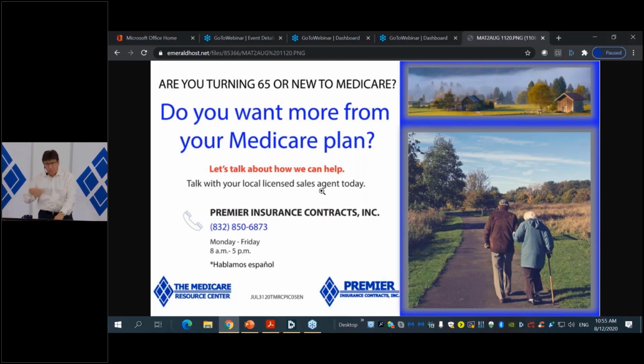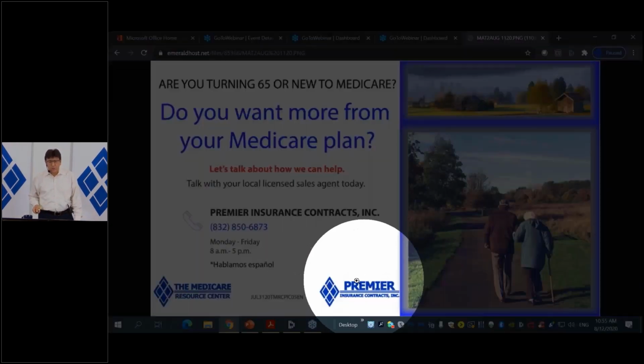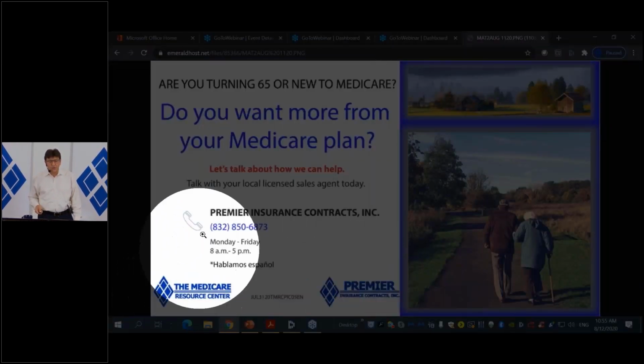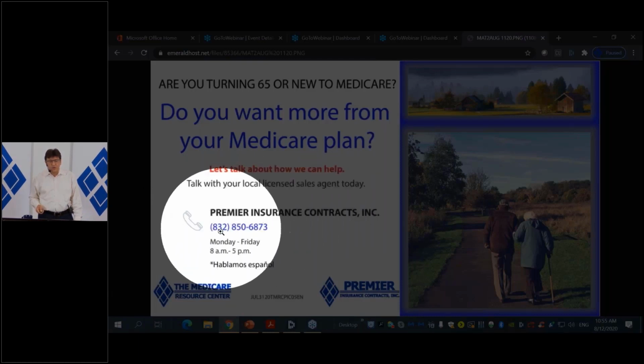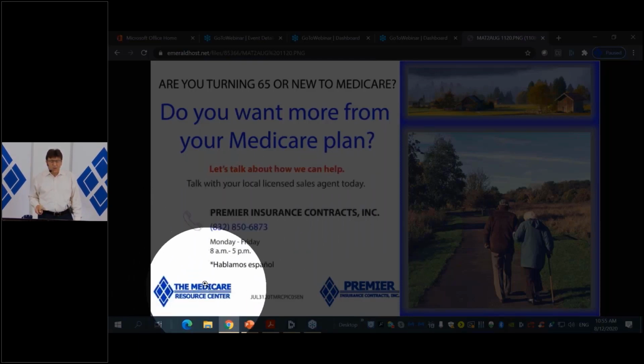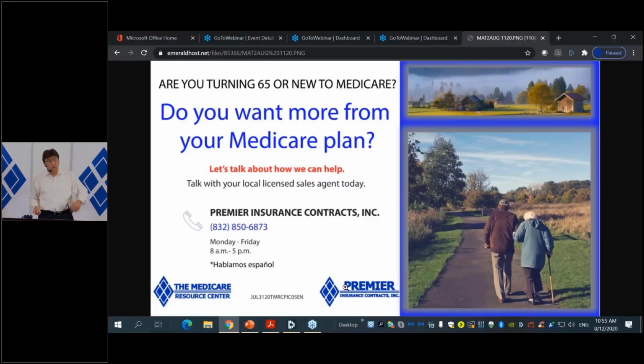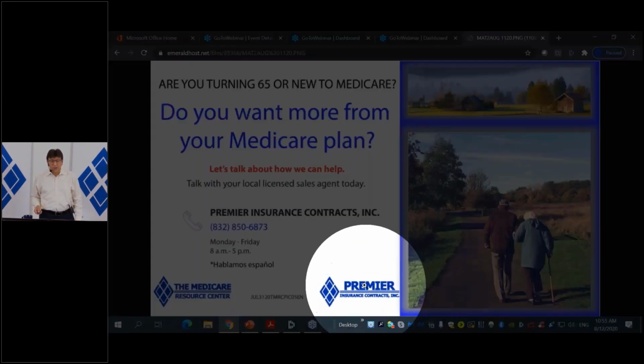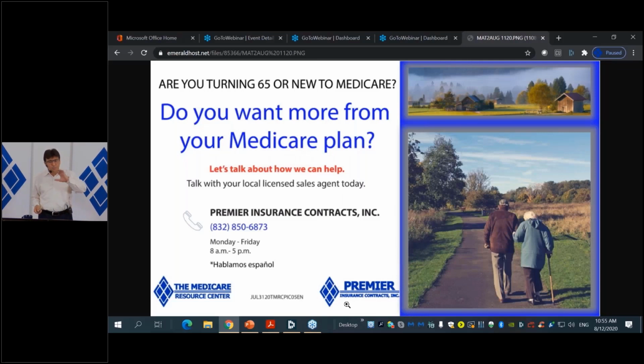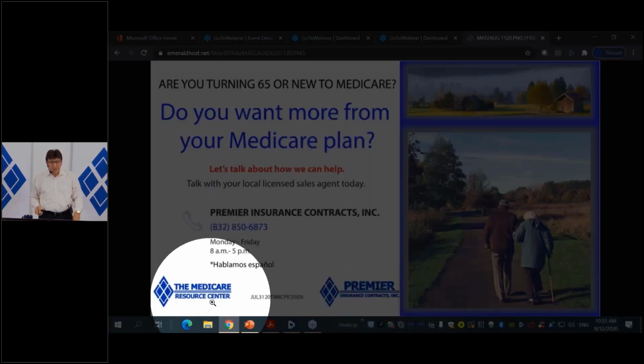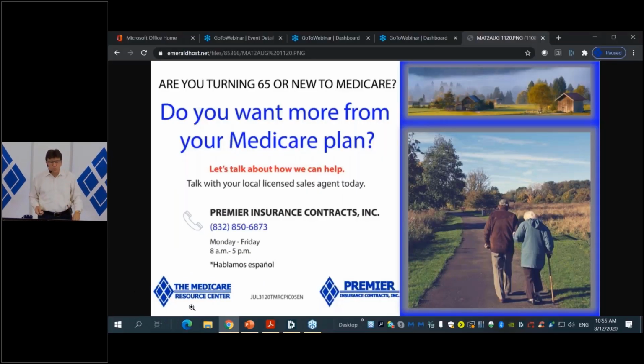Now, remember, as an associate or as a partner with Premier Insurance Contracts, one of the things that you get in your package is we will personalize these ads for you. So you will change the name here, and your name will appear and your phone number. And then we would have your digital brands here, which we create for you. On this side, we always place your digital brand, which is your name. So it will be first name on the top and last name in the bottom. And then the line of business, the brand associated with the line of business.